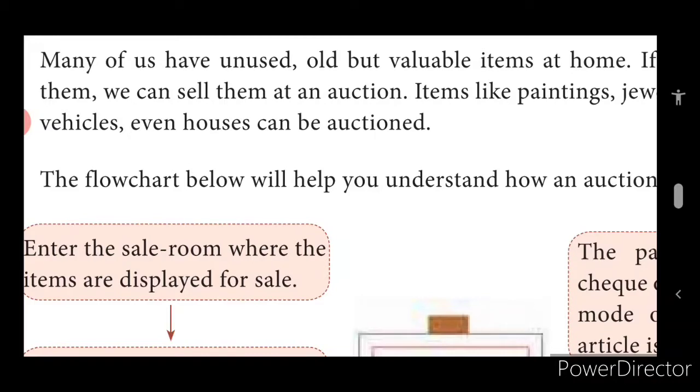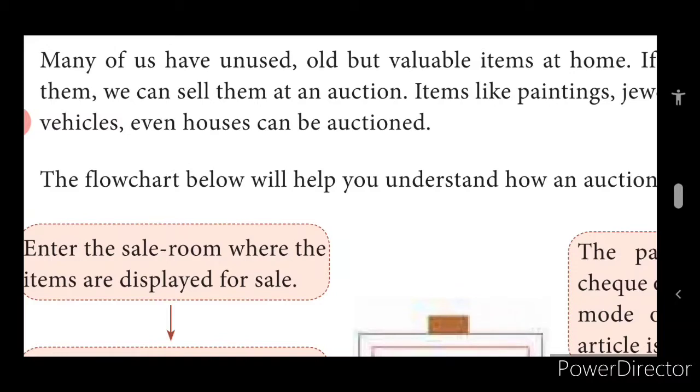Isn't it, children? Where we don't use some of our house articles, nowadays we put them on OLX for sale. But this OLX facility was not there in those days. So what people did, any valuable household thing, it might be painting, jewels, or even houses, vehicles, whatever it is, they put under auction.